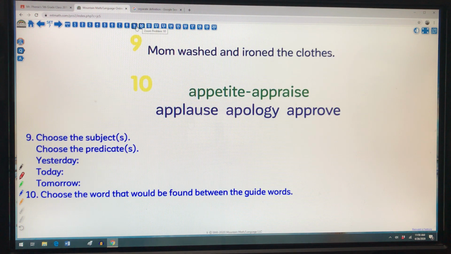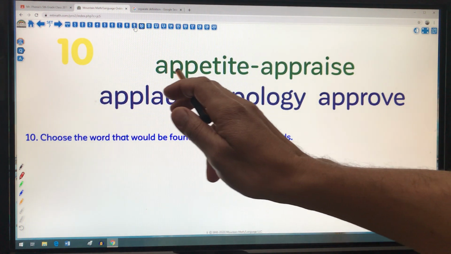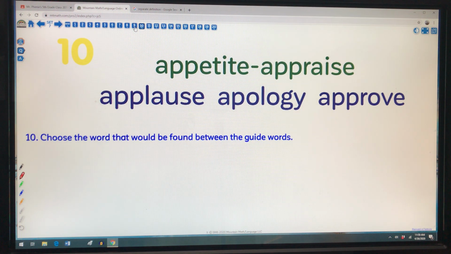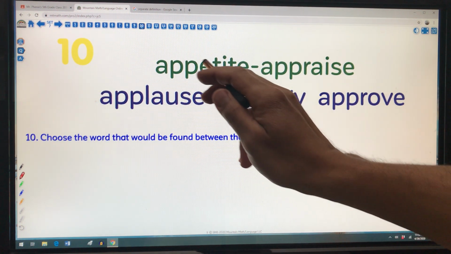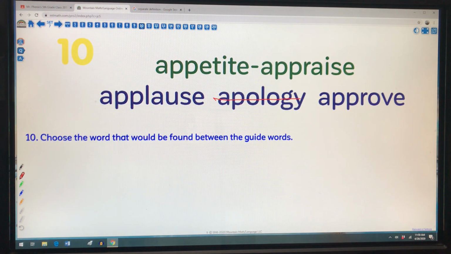Number 10, halfway through. So, again, guide words. I said I was in my dictionary today looking up something. And if I look at these guide words of appetite and appraise, I need the word that's going to go in between these 2 words. Okay. So right now I can see double P, and as soon as I see that, I know that I'm going to check this word that has 1 P. And if the P comes before, I know I can't have this word apology.